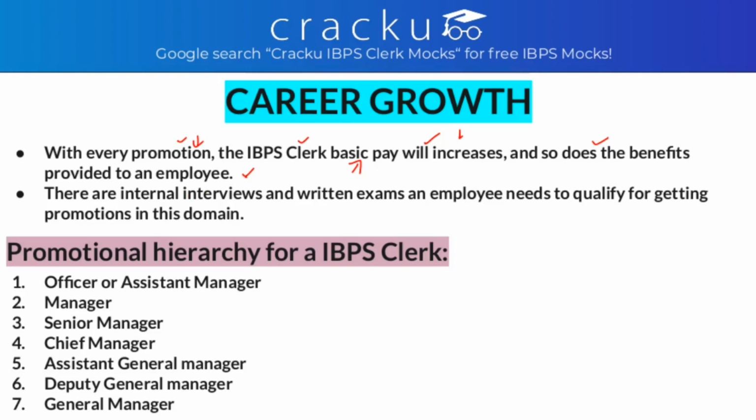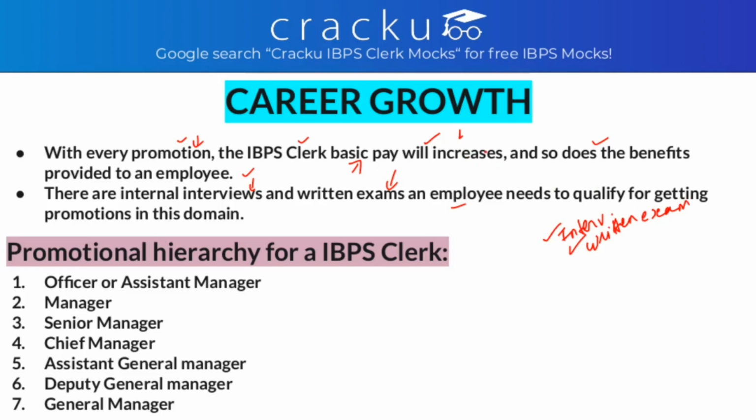Through internal interview and written exams, an employee needs to qualify for getting promotion. So to get promotion you need to face an interview and written exam. After qualifying this, you will be promoted to the next level. So what is the promotional hierarchy?